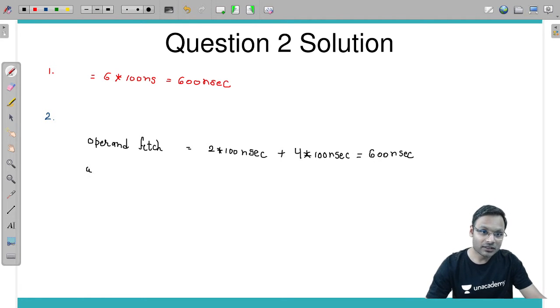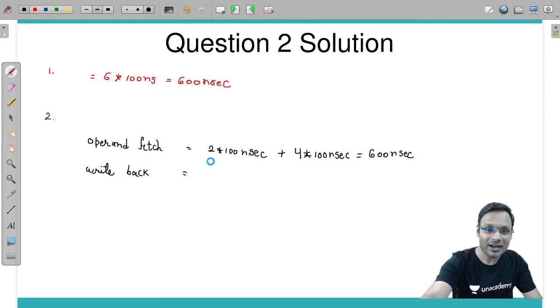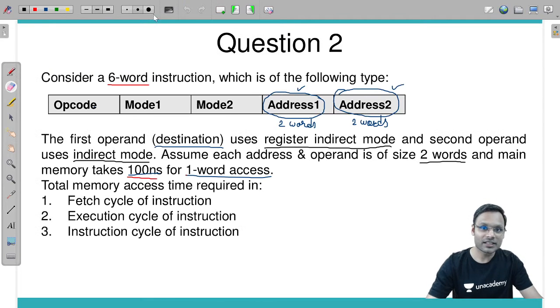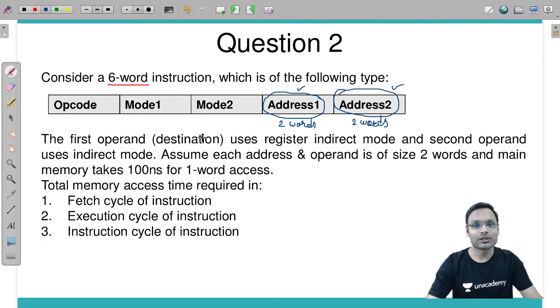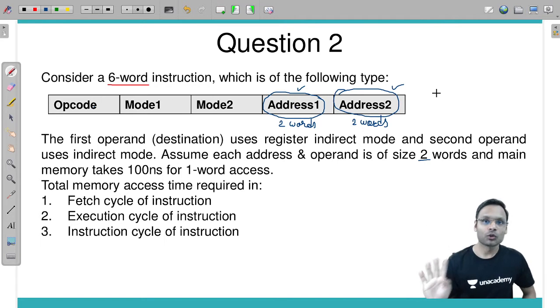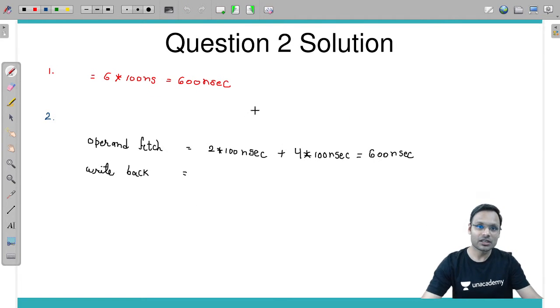Now write back. Once the operation is performed, how much time is required for the write back? What is the destination? The destination is the first operand, this one. It is using register indirect mode, and we have seen that for register indirect mode only 1 memory access is required, which is a 2-word access. 2 words access means 2 into 100 nanoseconds required for write back.